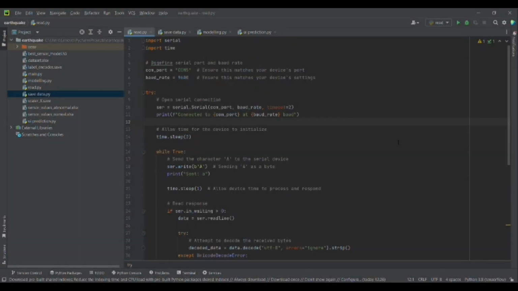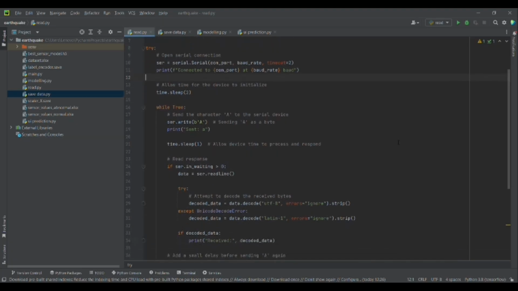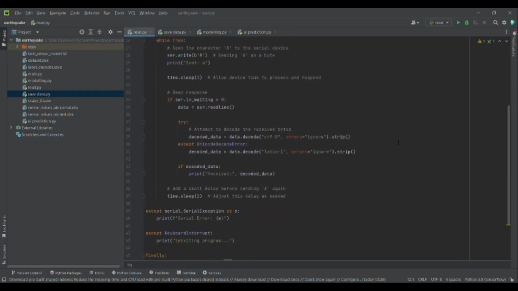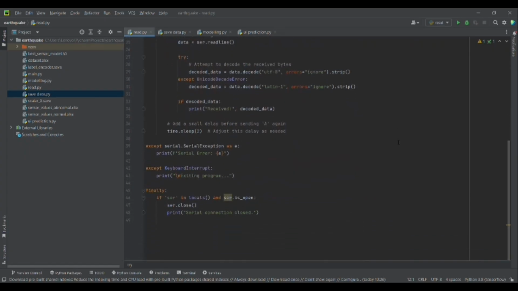The read Python script establishes a serial communication link between a computer and hardware devices like Arduino or sensor modules. We have specified COM port COM5 using a baud rate of 9600. Once connected, the script enters an infinite loop where it continuously sends the character A to the device every few seconds to request data. After sending, it waits briefly for a response and checks if any data has been received. If data is available, it reads and decodes it, then prints the received messages. This loop continues until the user manually stops the program, at which point the serial connection is safely closed. This type of script is commonly used for testing and earthquake detection monitoring.